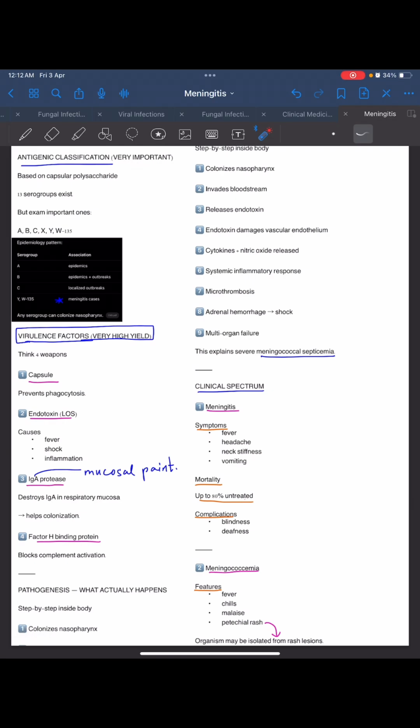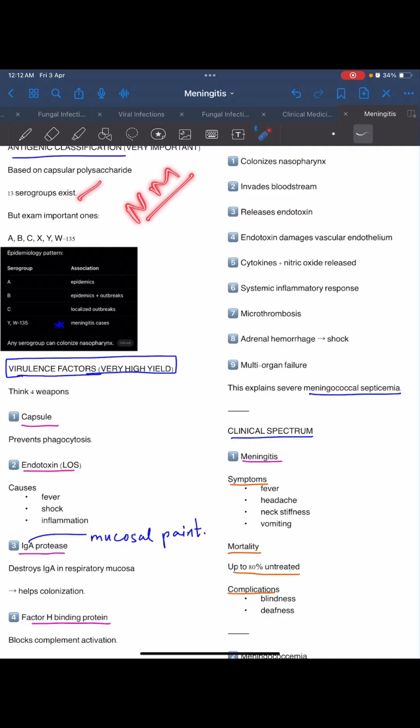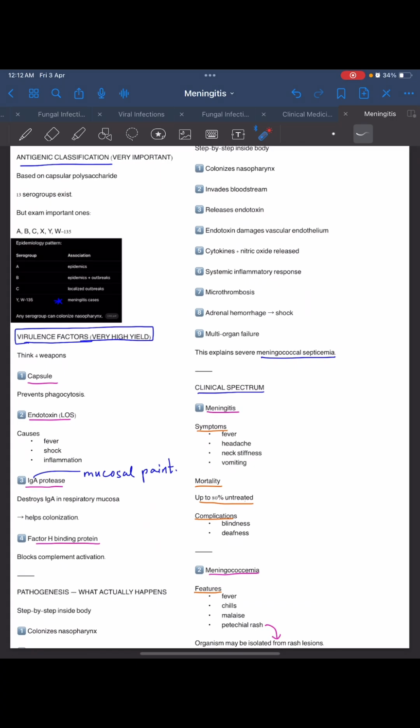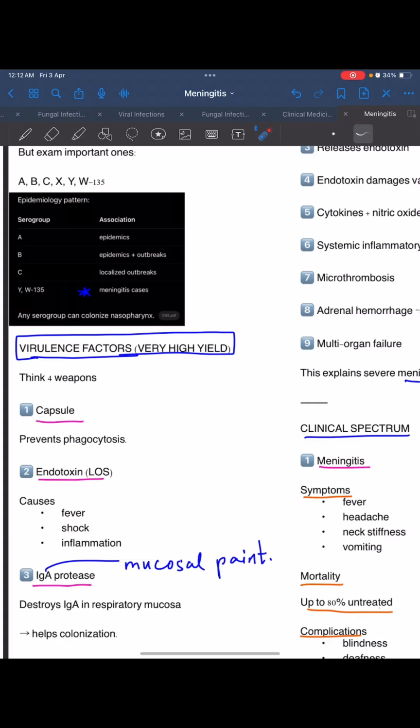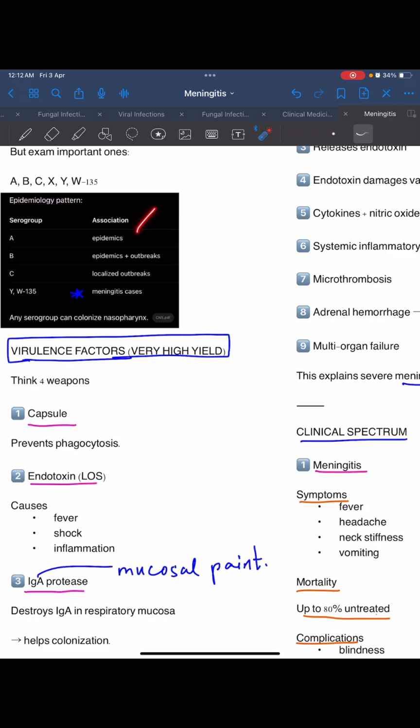Antigenic classification. Based on the capsular polysaccharide, 13 serogroups exist in Neisseria meningitidis. The main ones are A, B, C, Y, W135, and association with A is with epidemics. These are the antigens on the capsular polysaccharide. Thirteen serogroups exist, and based on these antigens, there are various associations. Y and W135 are important because they cause meningitis cases, and the others cause epidemics, outbreaks, and localized outbreaks.